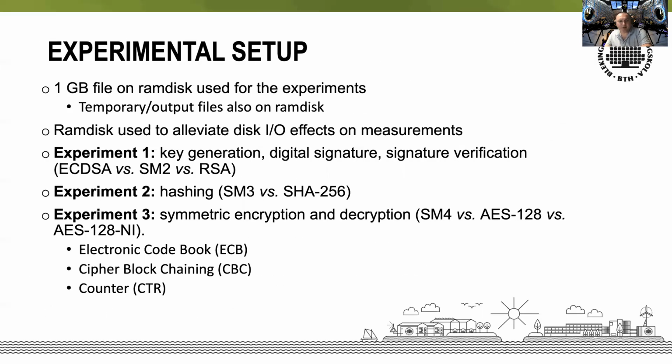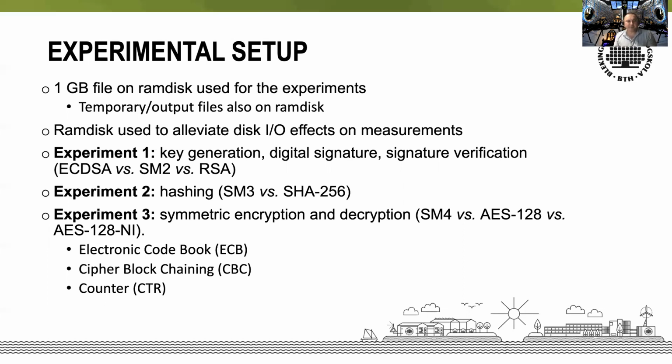We have run 3 experiments, and you can say that at the core of these experiments there is a 1 GB file located on a RAM disk, and any temporary or output files are also placed on this RAM disk. The reason we make use of a RAM disk is to alleviate, or even try to eliminate, the effects of disk I/O on our measurement results. The 3 experiments match the 3 different classes of cryptographic algorithms that were mentioned before.